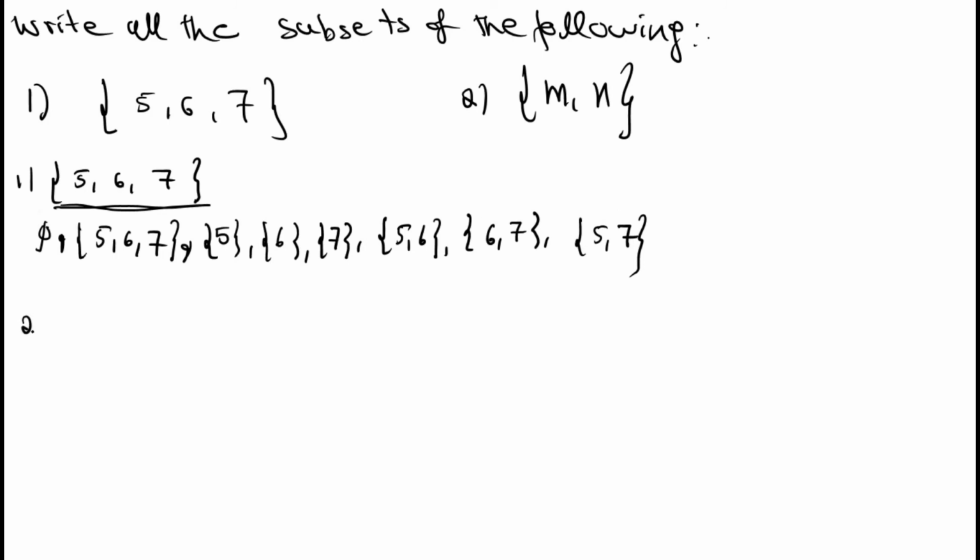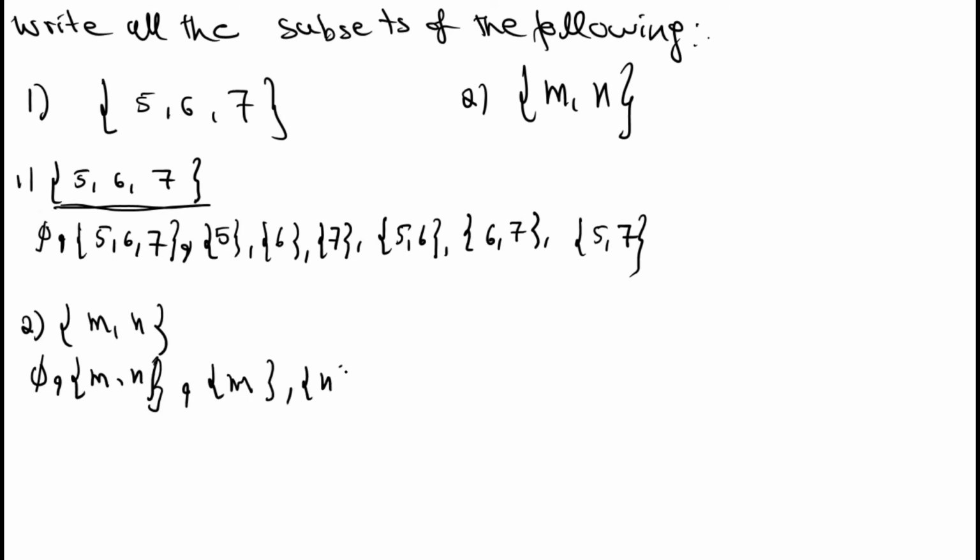See the second question. The set {m, n} is given. Write the possible subsets. Empty set first. The empty set is a subset of every set. Then the given set is a subset of itself. These are the two trivial subsets. Then write the next sets. You can write singleton {m}, then singleton {n}. Only 4 possibilities, right? 1, 2, 3, 4, because 2 elements are given.